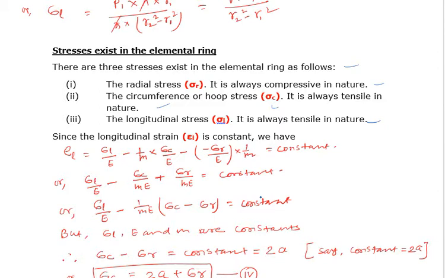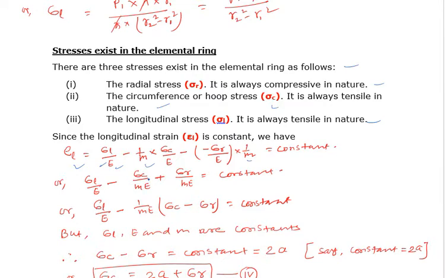So since the longitudinal strain is constant, we have longitudinal strain equal to sigma L by E minus other stresses, meaning the strain corresponding to the stress written first, that is sigma L by E, minus the other stresses multiplied by the Poisson's ratio, that we have already studied in case of thin cylinder.